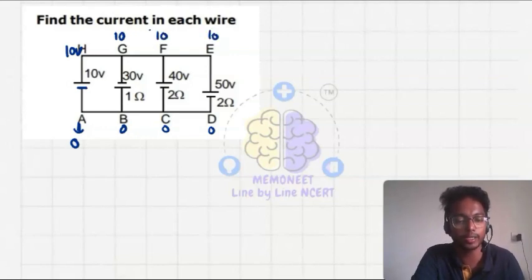Why am I writing that? Because there is no resistance to drop the voltage. कोई भी रेजिस्टेंस है क्या, उसको ड्रॉप करने के लिए कुछ तो रेजिस्टेंस चाहिए. अगर ये सिंपल वेयर है, this one is the simple wire, and there will be no dropping of potential. So what will be the potential at each and every point, at each and every junction? That will be the same. And like that, the upper one also, all are 10 volt.